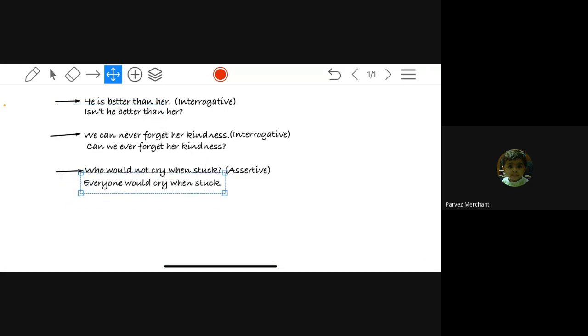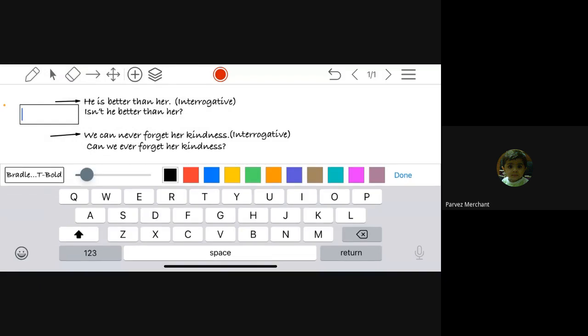Sir, who plus didn't or doesn't, and if it was don't, then also we can use everyone, right sir? Yes, but the meaning of the sentence should not change. Okay. Now tell me the last one for today.